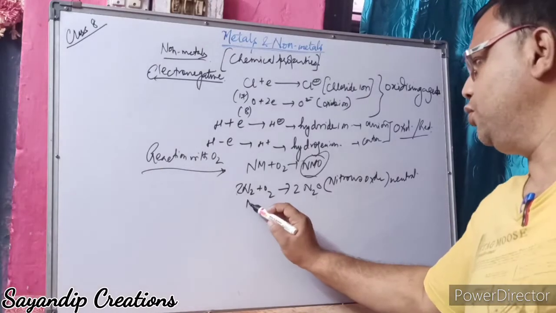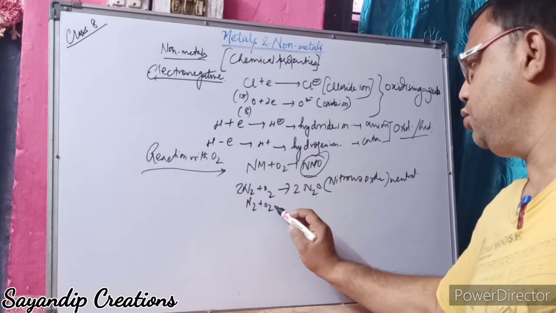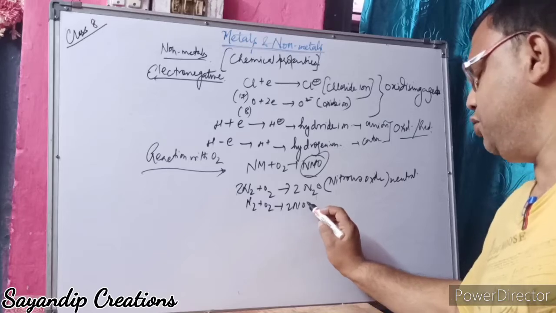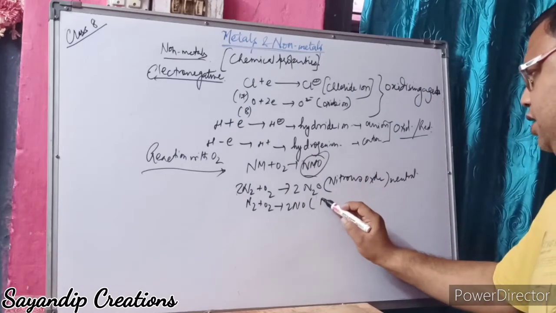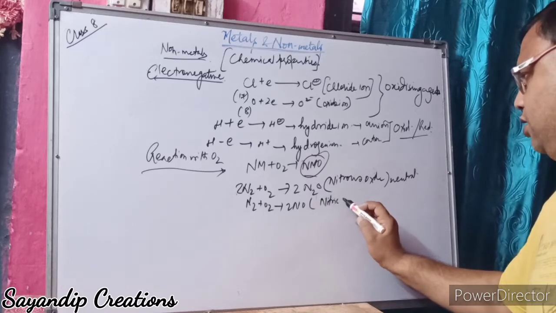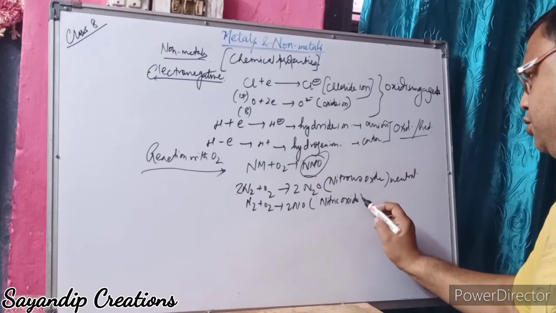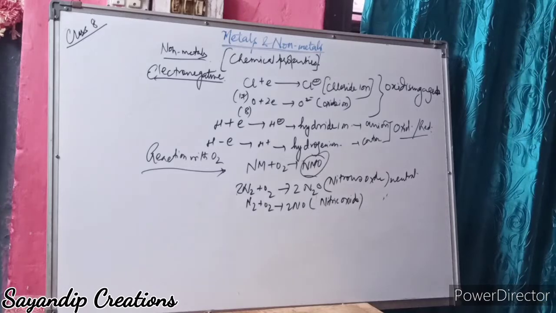N2 plus O2 forms 2NO, which is nitric oxide, also neutral in nature.